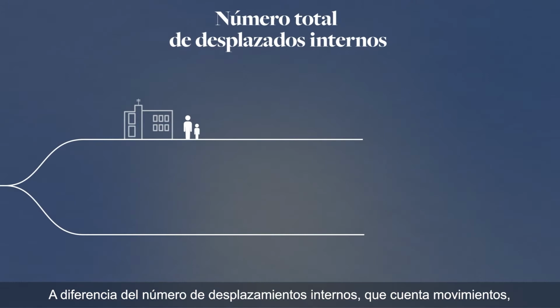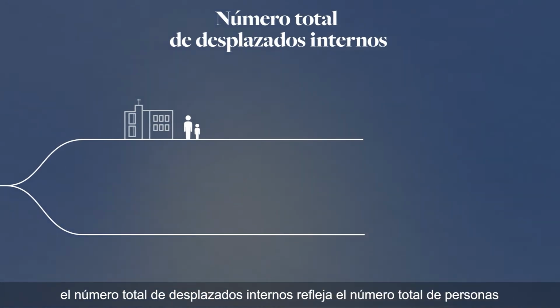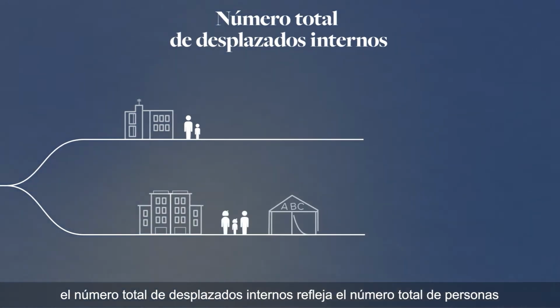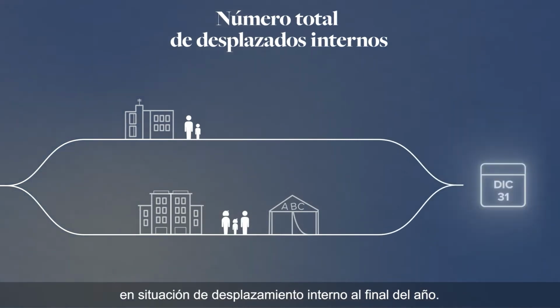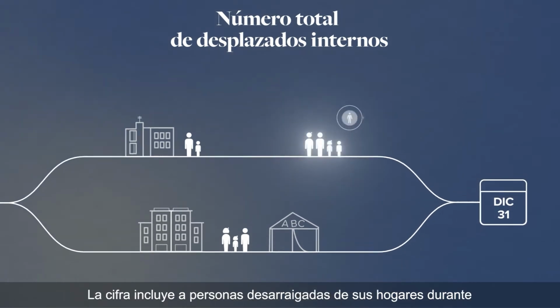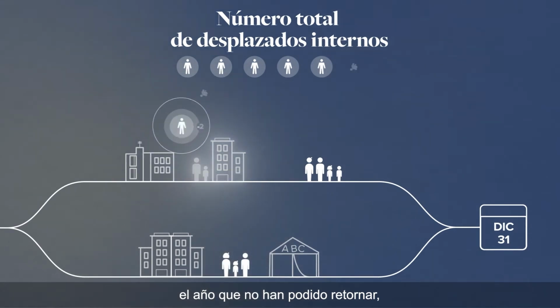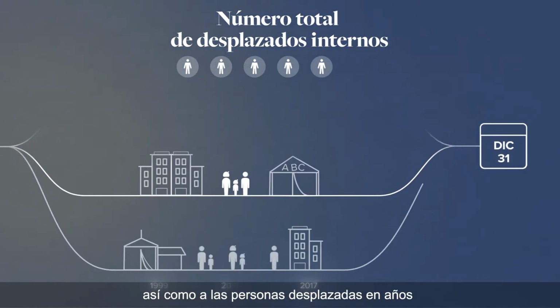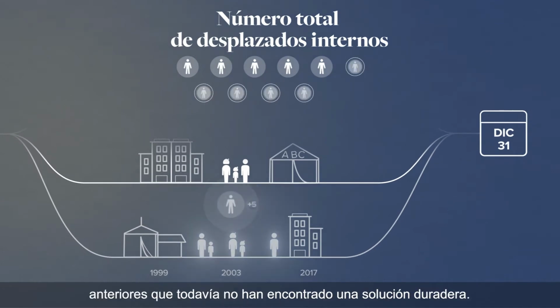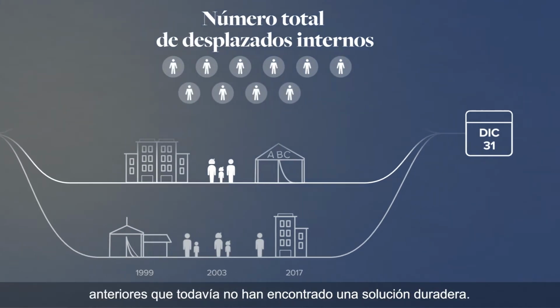Unlike internal displacements, which counts movements, the total number of IDPs figure is a snapshot of the total number of people living in internal displacement at the end of the year. It includes people uprooted during the year who have not been able to return home, as well as people displaced in previous years who still haven't found a lasting solution.